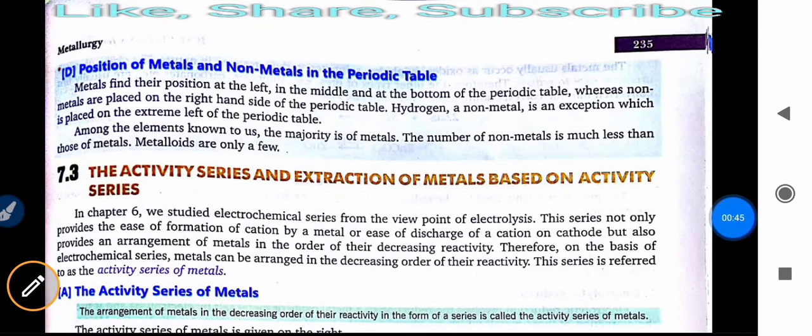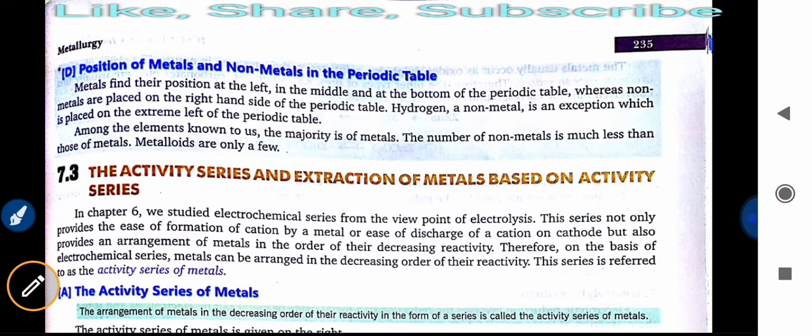One more interesting thing is the position of metals and non-metals in the periodic table. Metals find their position at the left. We already discussed it in the chapter on the periodic table. They are mainly found on the left side of the periodic table. Suppose this is a periodic table: metals are on the left side, in the middle and the bottom, whereas non-metals are placed on the right-hand side.